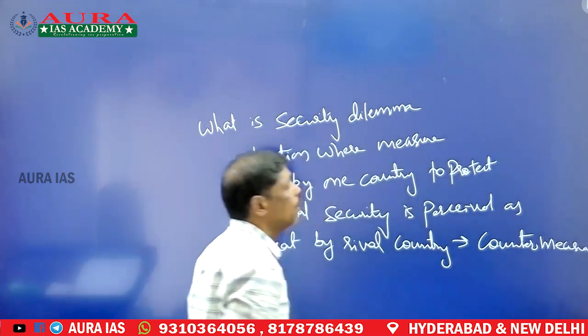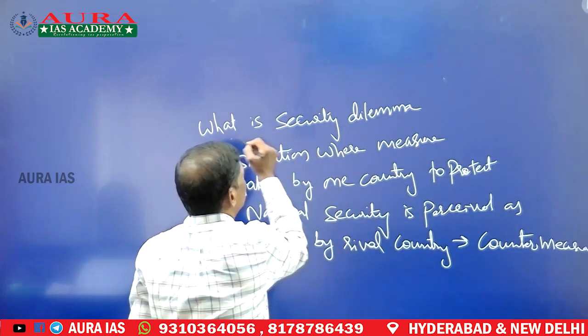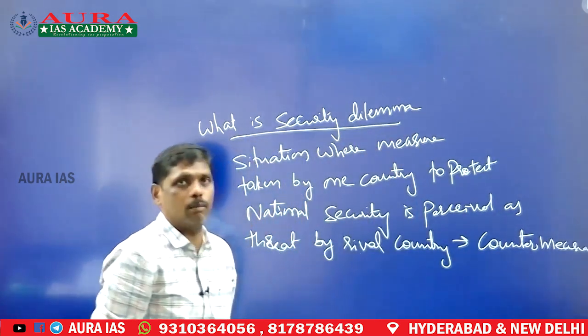So this is how we can define this security dilemma.